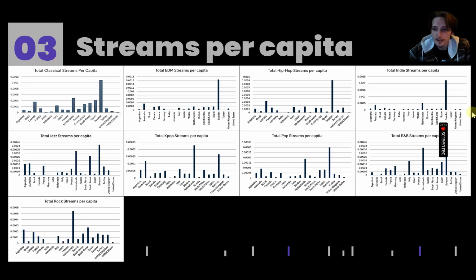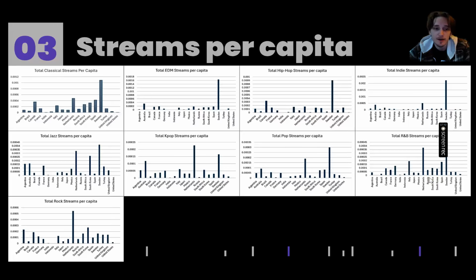So here are the streams per capita graphs that I made. What are some things that jump out initially, right? Well, as we can see for just about all of these graphs, Sweden tends to have a very dominant role. And what this tells us is that a lot more people in Sweden have access to Spotify, right?